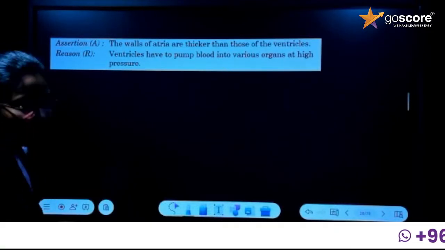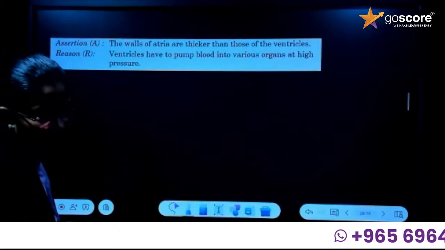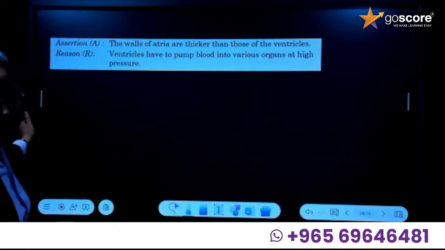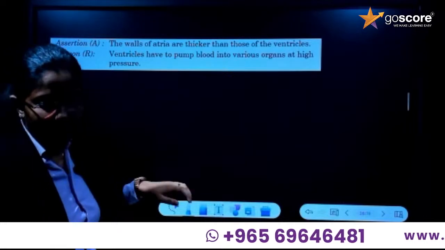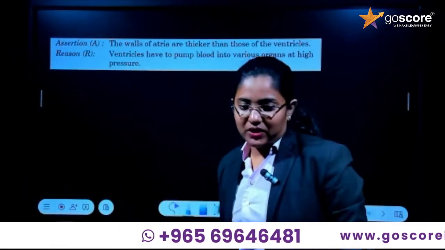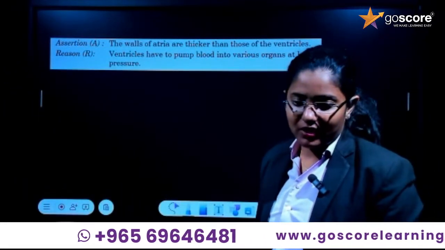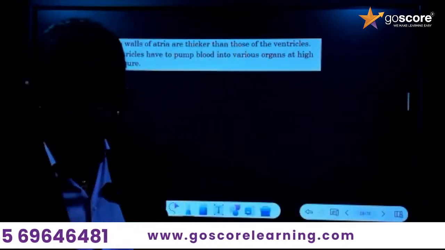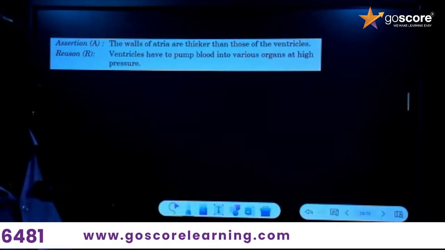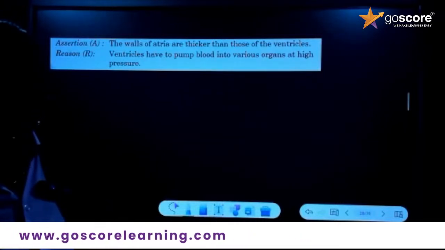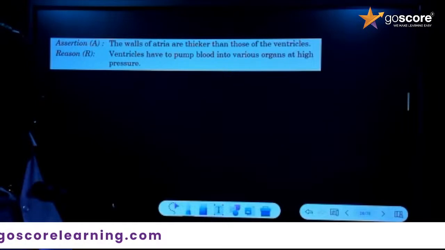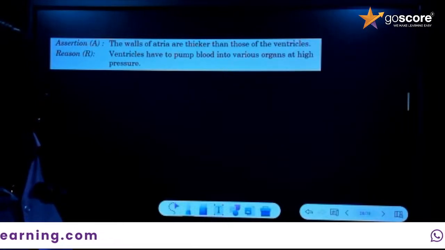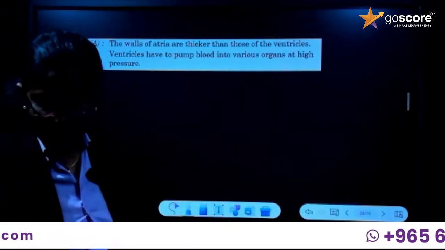So what is the answer for this question? You know the different options for assertion reasoning, right? Option A, option B, option C, option D. Option A: both assertion and reason are true.